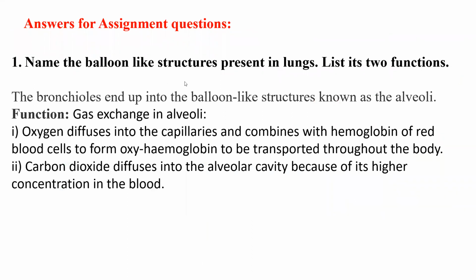First question, name the balloon-like structures present in lungs. List its two functions. Answer: the bronchioles end up into the balloon-like structures known as alveoli. Function: gases exchange in alveoli. How do the gases exchange? Oxygen diffuses into the capillaries and combines with hemoglobin of red blood cells to form oxyhemoglobin to be transported throughout the body. Number 2, carbon dioxide diffuses into the alveolar cavity because of its higher concentration in the blood.